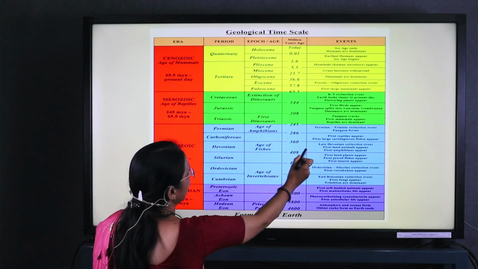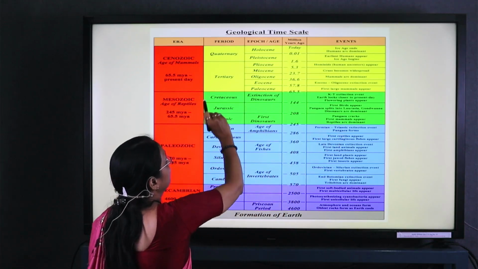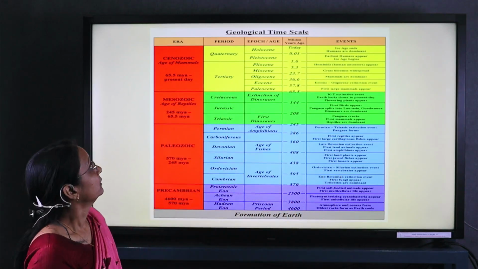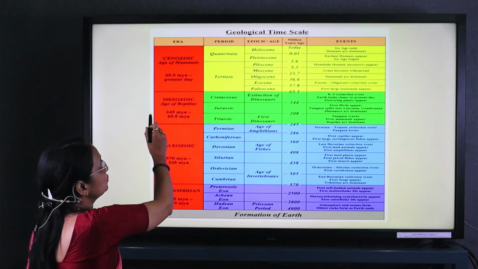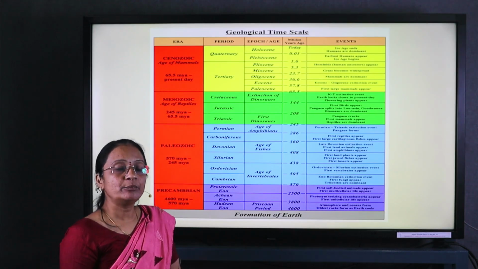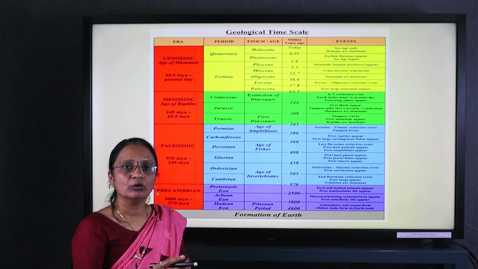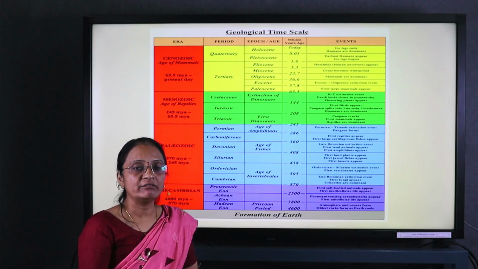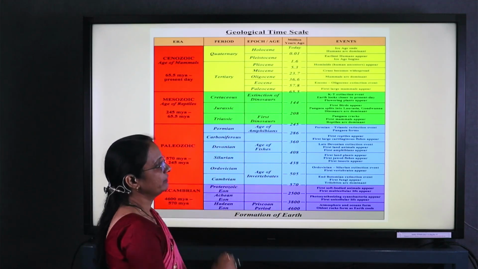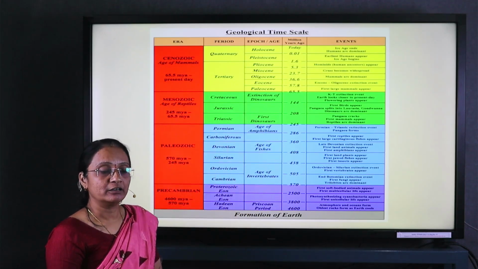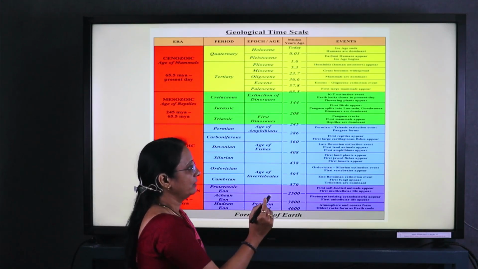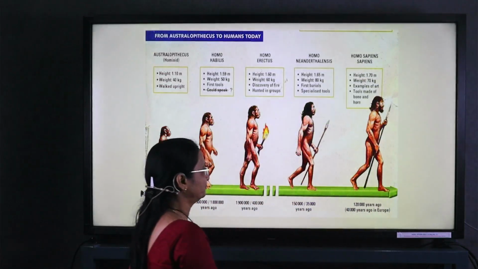The dinosaurs were present in the Jurassic period. The last to evolve, the human, appeared in the Quaternary period, Cenozoic era, Holocene epoch, in which Homo sapiens sapiens are now running, working and surviving as the dominant species on the earth. This geological time scale gives a clear idea of during which period and era which plants and animals survived and showed dominance on the earth's surface.